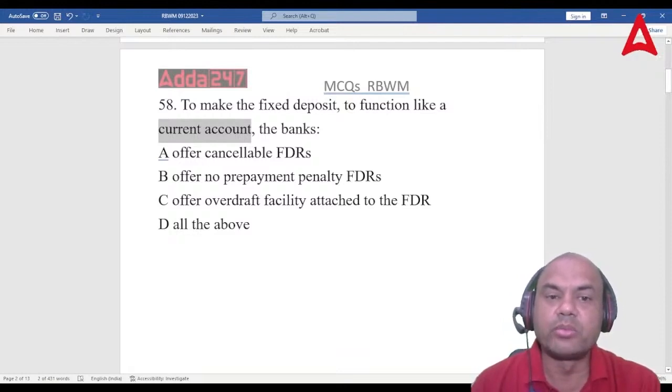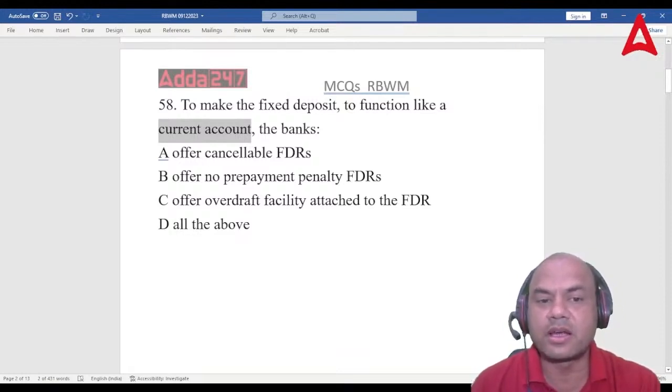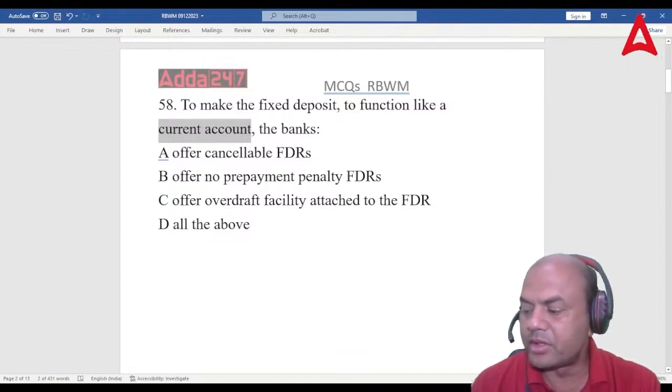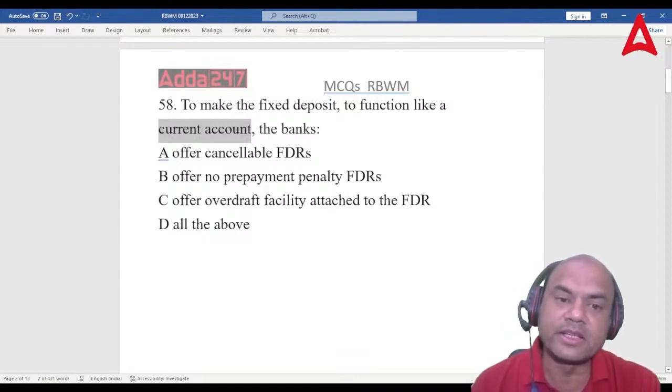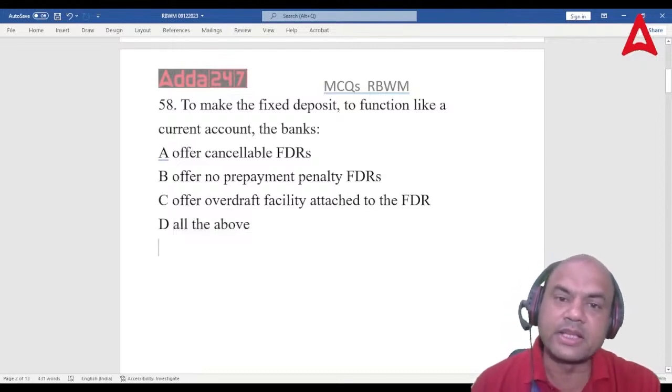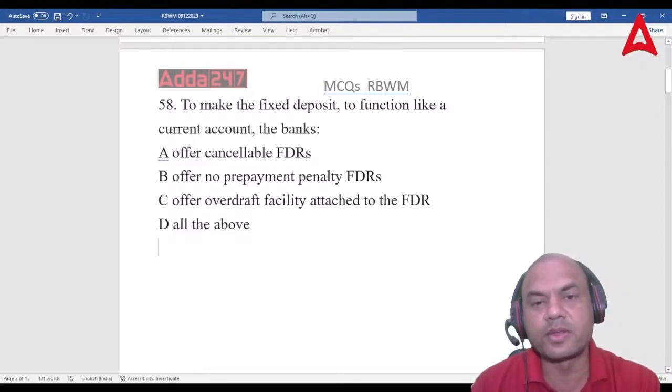To make the FD function like the current account, the banks offer what? They offer cancelable FDRs. Offer no prepayment penalty for FDRs. Offer overdraft facility attached to the FDRs, and all of the above. Now this is again the problem. Whenever we see this all of the above answer, all of us feel that generally this is the answer, but no. This time all of the above is not the answer.